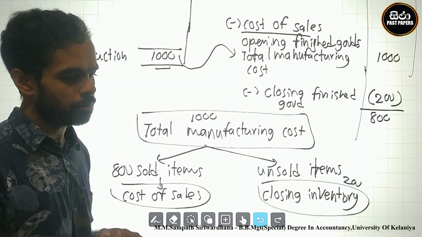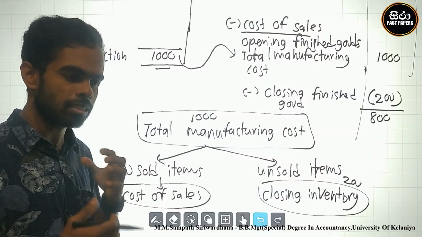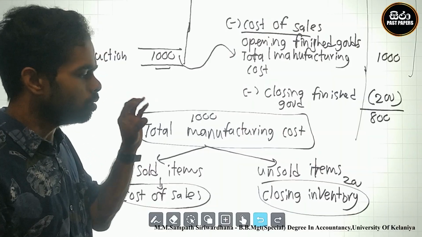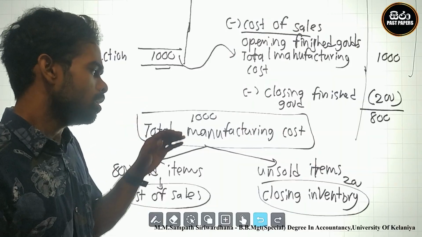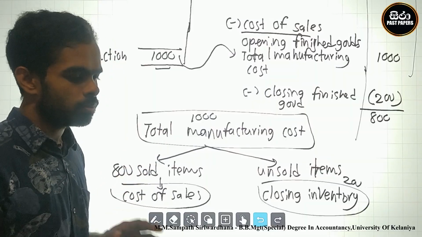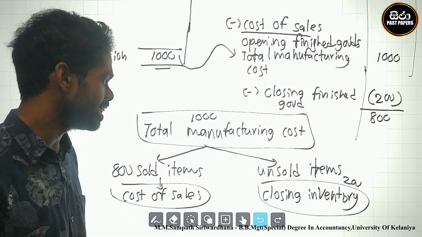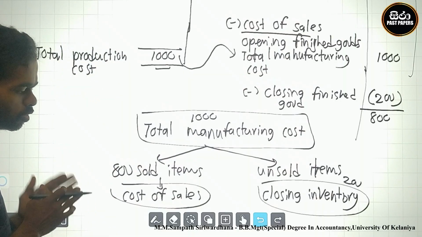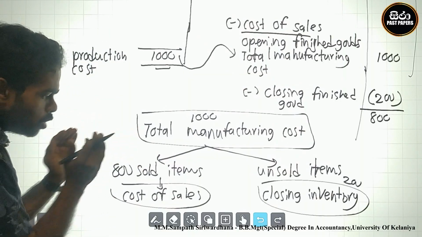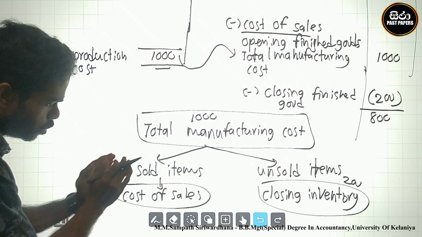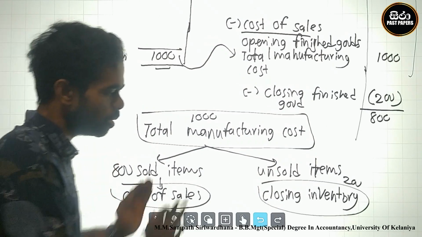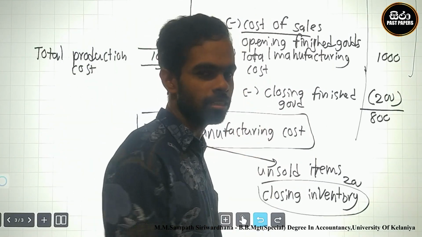Okay, at that time, in the calculation, we must first identify the total manufacturing cost and divide it in two. Two sections are created based on the manufacturing cost. The part of the manufacturing cost should be identified as cost of sale, and the part of that is closing inventory.